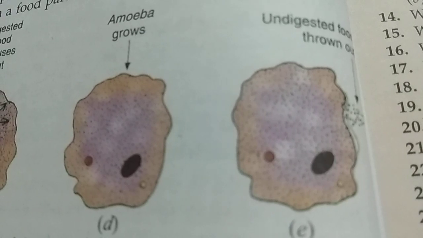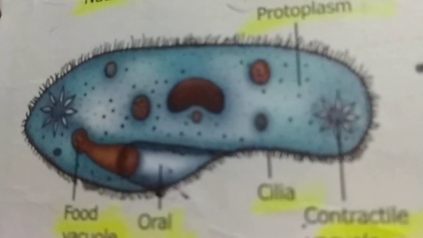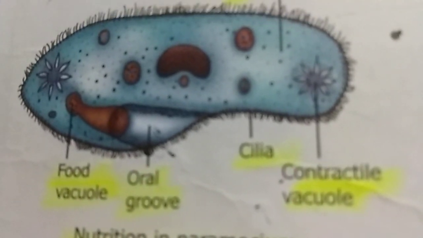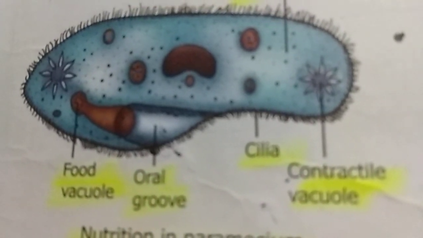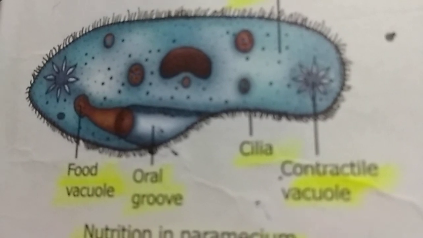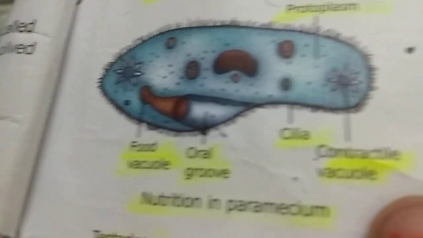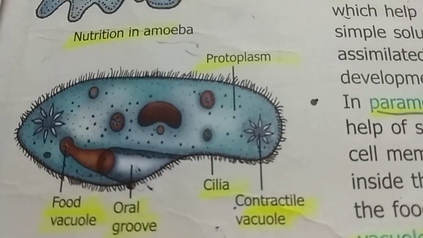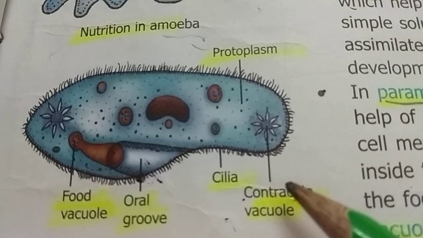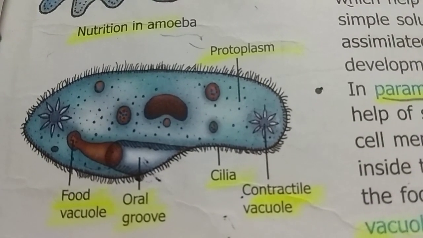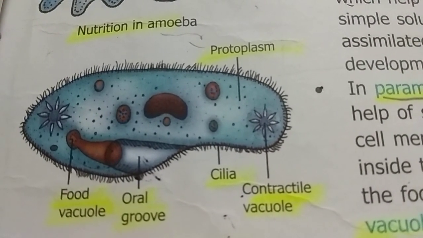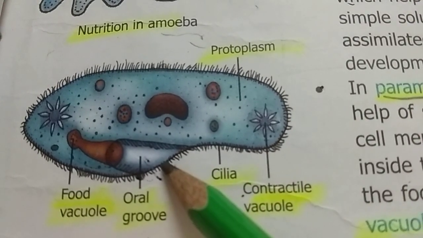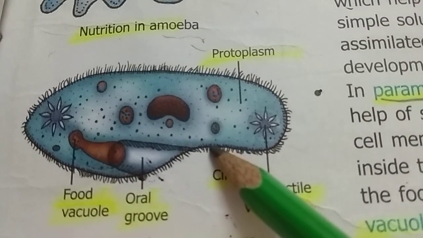And next, students, we have to discuss paramecium. See, this is the diagram of paramecium. See how nutrition takes place in paramecium. Here we are seeing this hair-like structure.